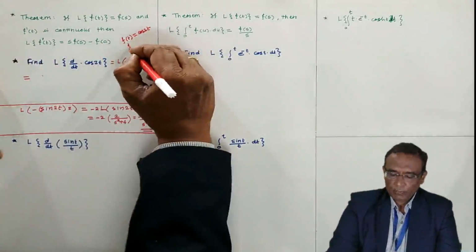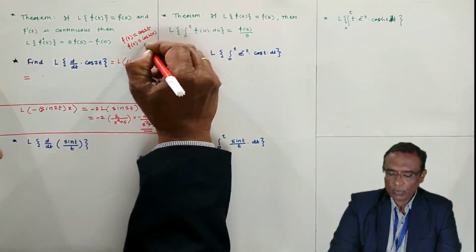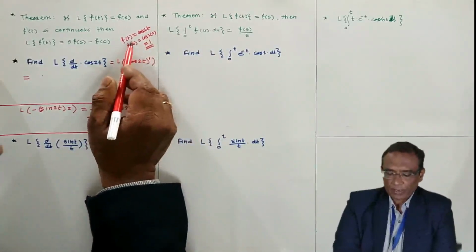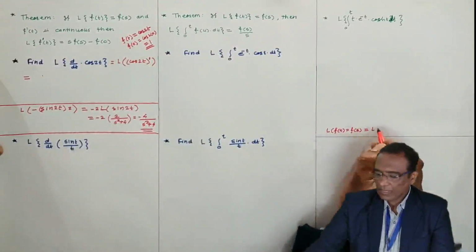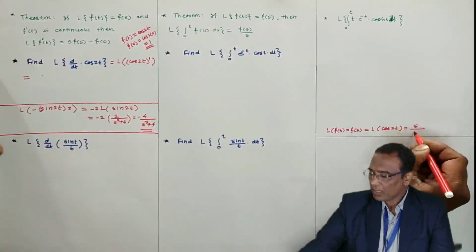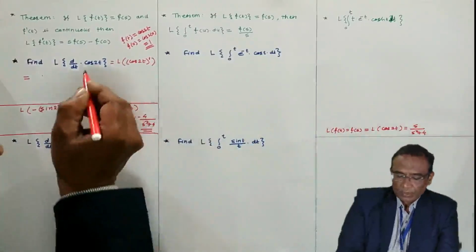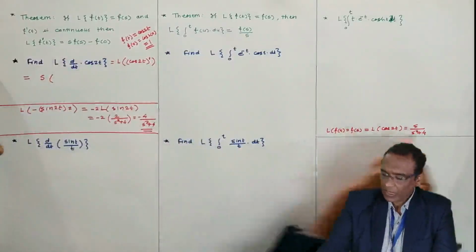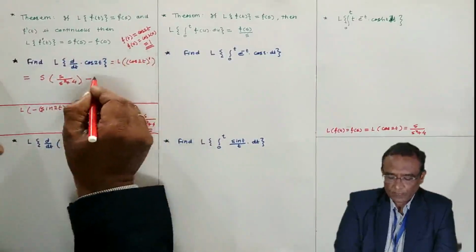f(0) is required. Put t equal to 0, meaning cos of 2 into 0, meaning cos 0 is 1. f(0) we found. And F(s) is also required. F(s) is Laplace of f(t). The Laplace of cos 2t is s by s square plus 2 square. This is F(s). So I am writing here s multiplied by F(s). F(s) is s by s square plus 4. s F(s) minus f(0), f(0) is 1.